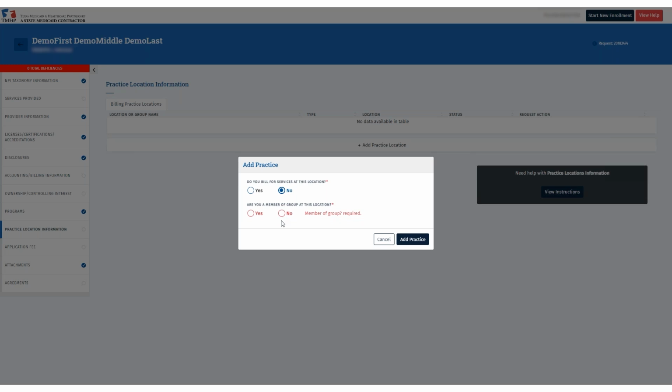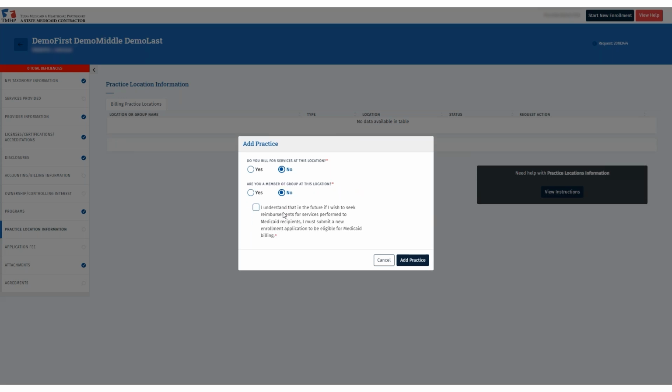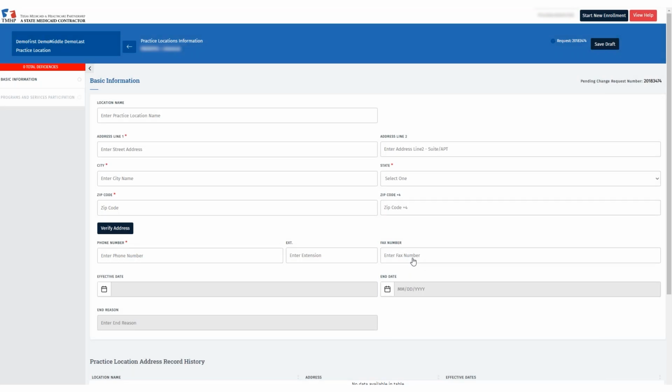Another question will populate asking, are you a member of a group at this location? Answer no to this question and check the box below indicating you will not receive reimbursement from Medicaid clients. After completing this information, click Add Practice.